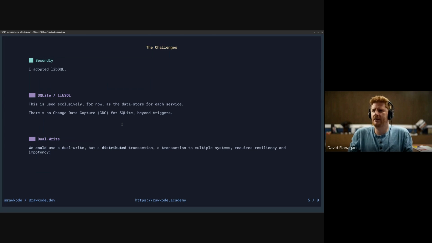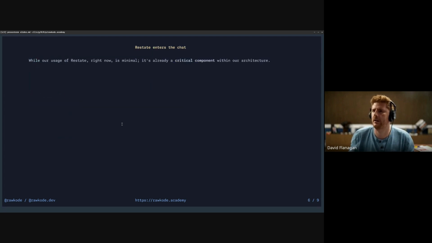We also have this dual write approach, which we've all done at some point over the last 20 years. I know I have done it many times, which is we fake our CDC by just saying, well, we'll write it to the database because that's important. And then we'll publish something to Kafka and hope that they both work. And if not, we'll log something, right? It doesn't work, right? Distributed transactions in this way just do not work ever. They appear to work for the first month, and then it all falls down and you change company. So we don't want to do that again. I did not want to do that again.